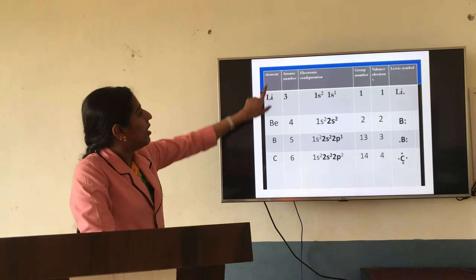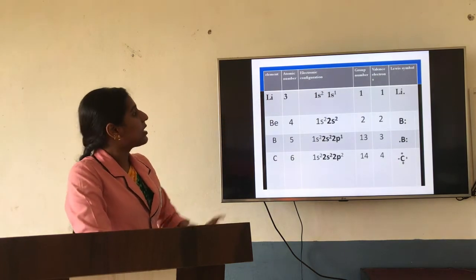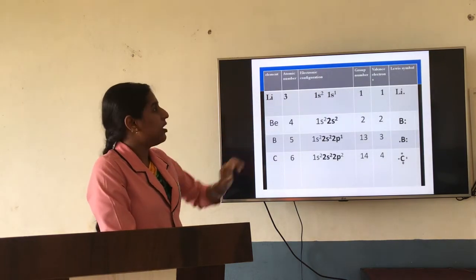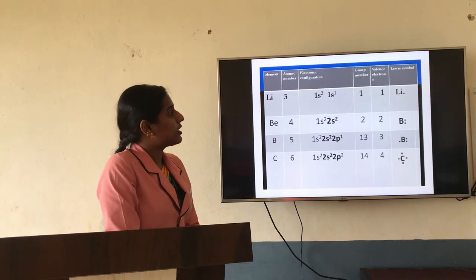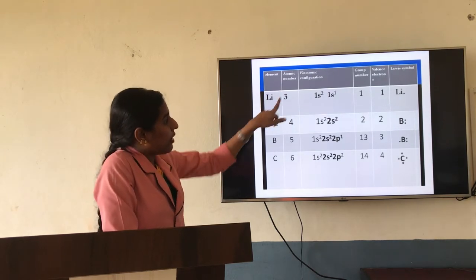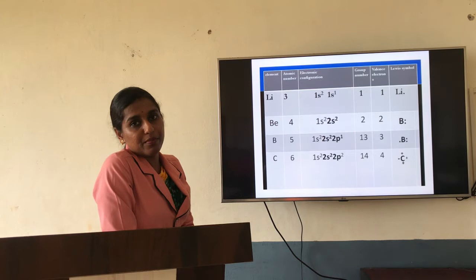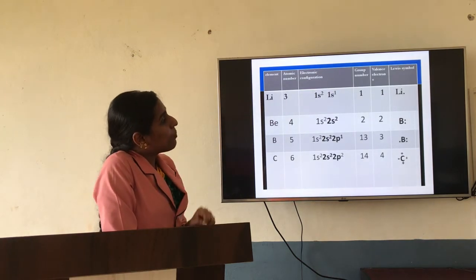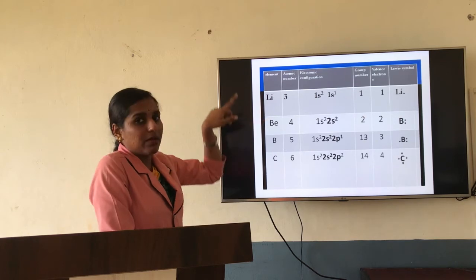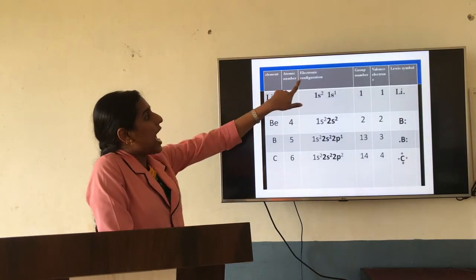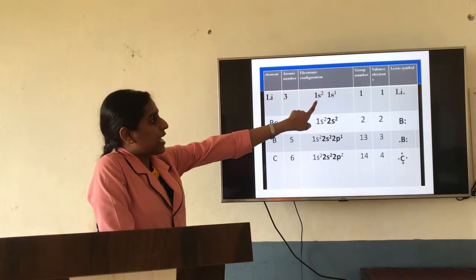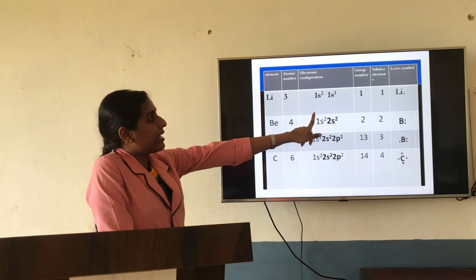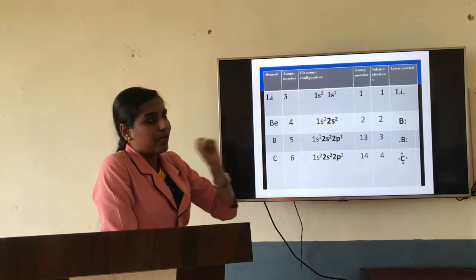Now, if you take the element lithium, the atomic number is 3. The electronic configuration is 1s2, 2s1. It comes under the first group, and the valence electron count is 1. So it has only one valence electron, and you represent it with 1 dot.